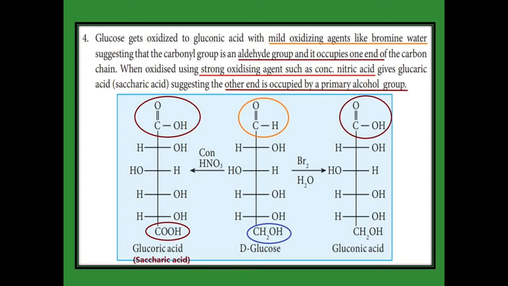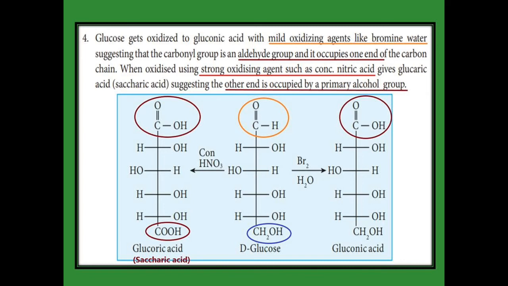The remaining part is the same, and the right hand side compound name is gluconic acid. So glucose, when reacted with bromine water, gives gluconic acid. The gluconic acid we get from the aldehyde part alone being oxidized to give acid. The remaining part is the same.